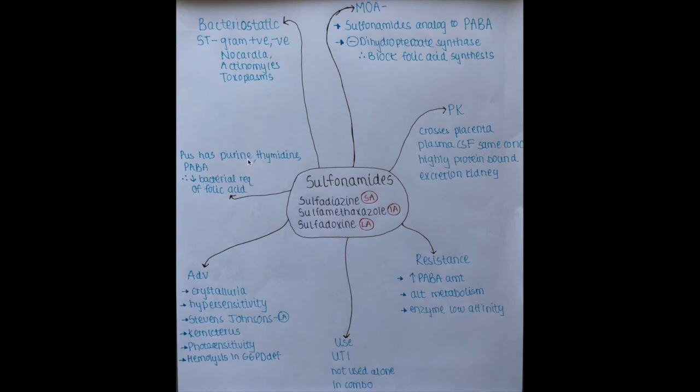Pus provides bacteria directly with purine and thymidine, so they can directly make protein, DNA, and RNA from this. They do not need to make folic acid. So we can say pus antagonizes the action of sulfonamides by providing bacteria directly with purine and thymidine, so their requirement to make folic acid decreases. So this was all about sulfonamides, all the important points that you need to remember about sulfonamides.